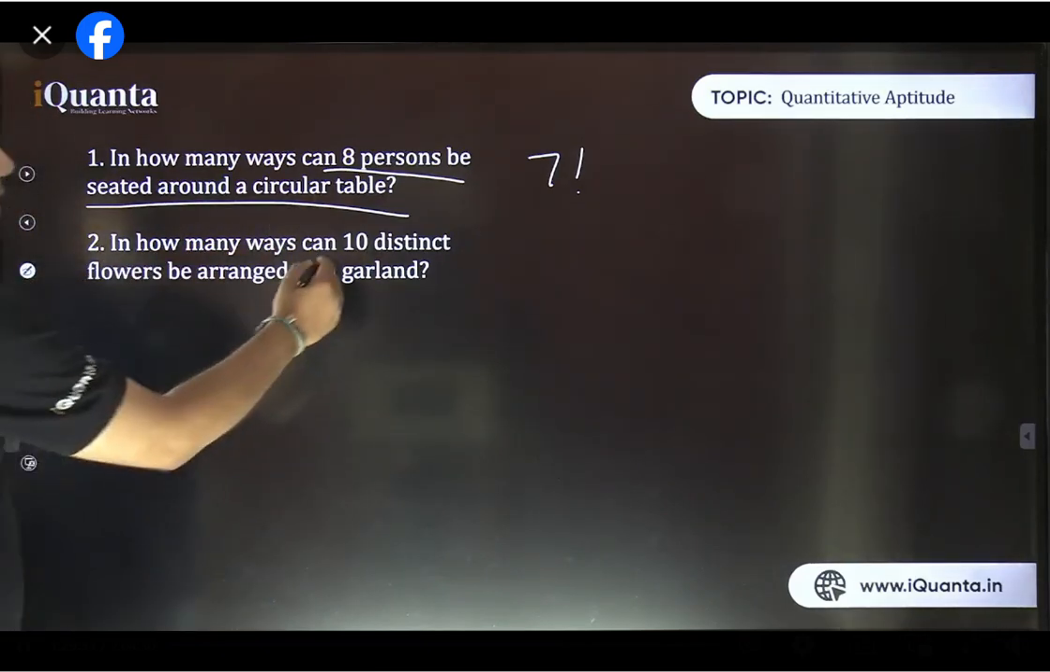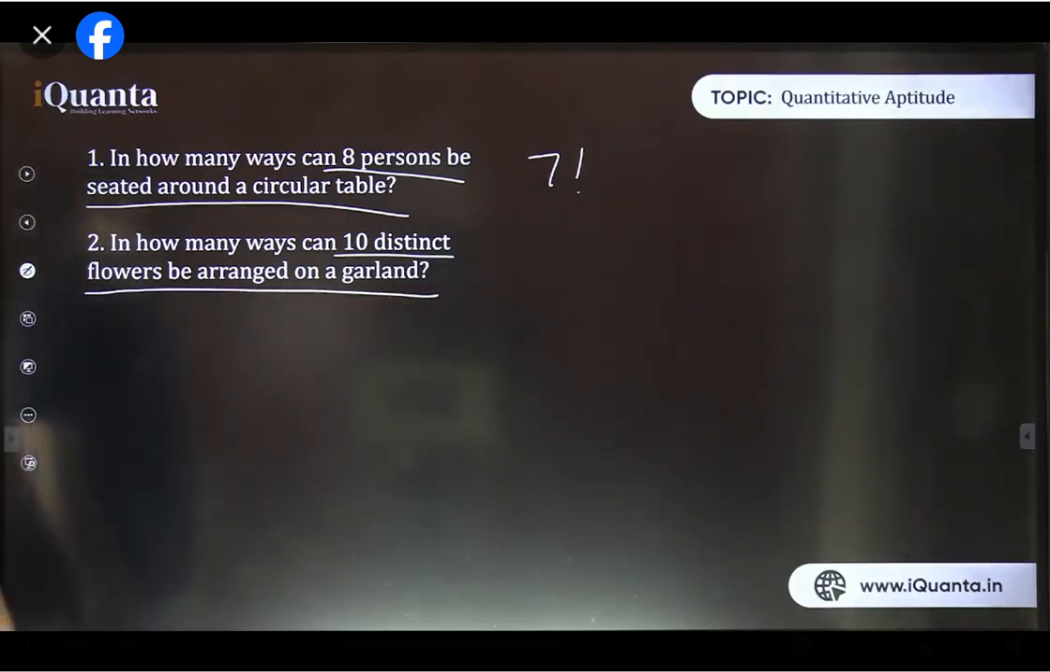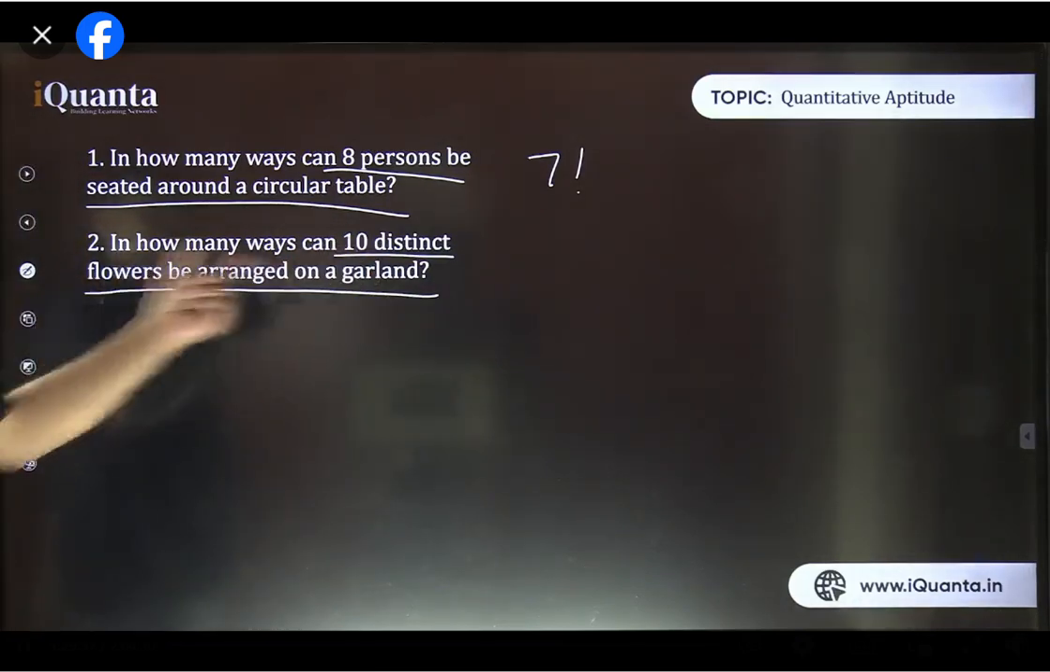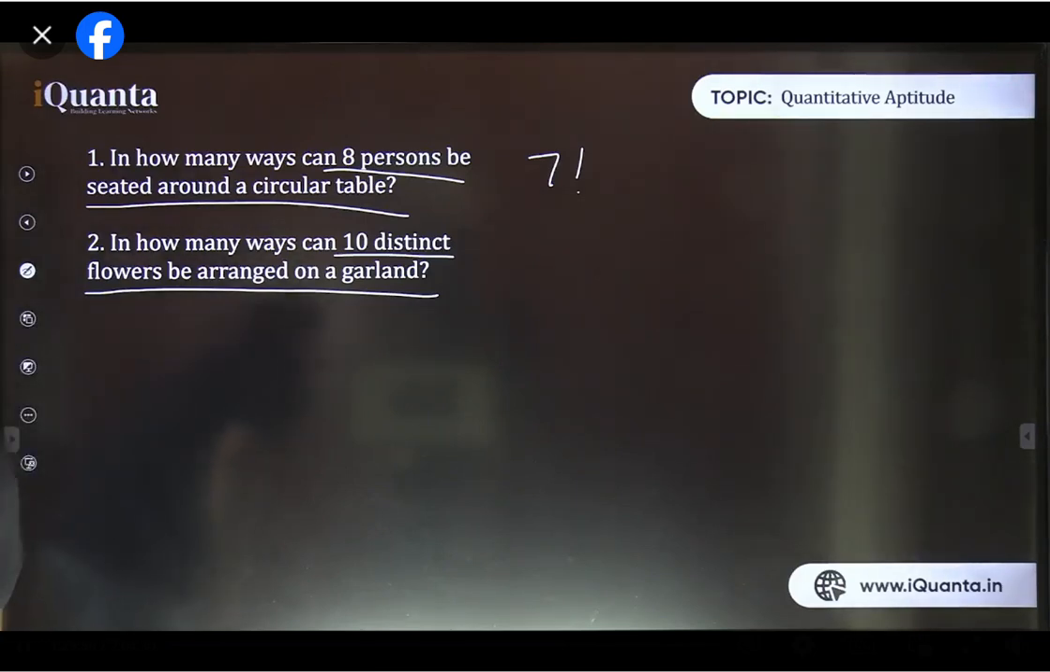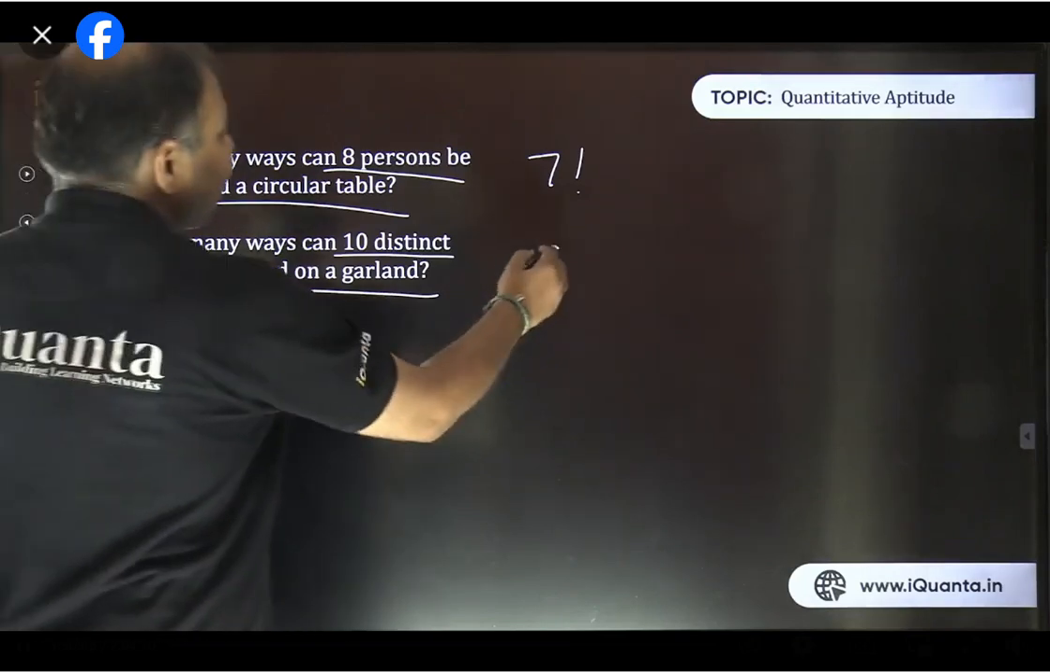Next one now. In how many ways can 10 distinct flowers be arranged on a garland? Is it 9 factorial? Vatsal says 9 factorial into 2. Aditya Jha says 9 factorial by 2. Preeti also says 9 factorial by 2. Yes, it is 9 factorial divided by 2.